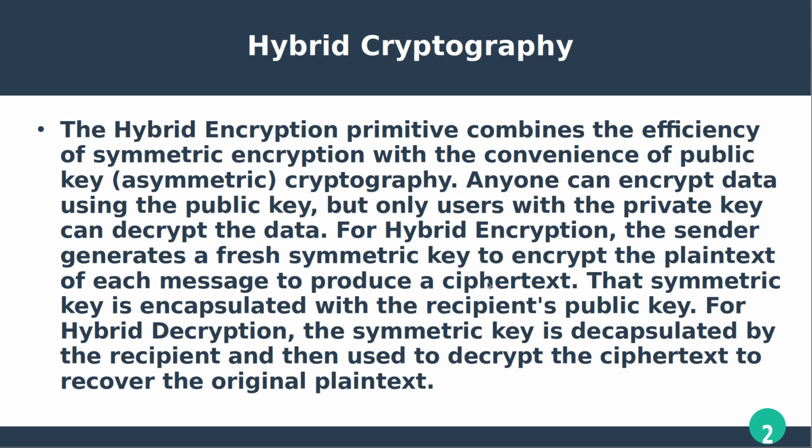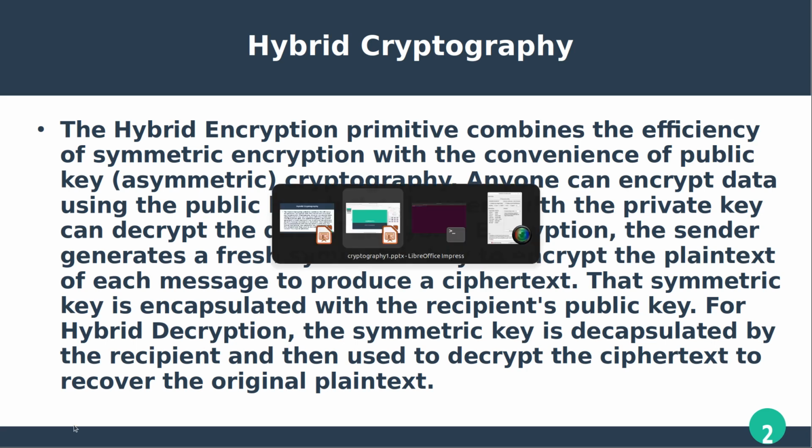Convert the plain text to ciphertext. Then that symmetric key is encapsulated with the recipient's public key. For hybrid decryption, the symmetric key is decapsulated by the recipient and then used to decrypt the ciphertext to recover the original plain text. That means the receiver should open the message with his private key. Unless and until he uses his private key, he cannot decrypt the message, and no one else can see the message because the message is encrypted by the sender.